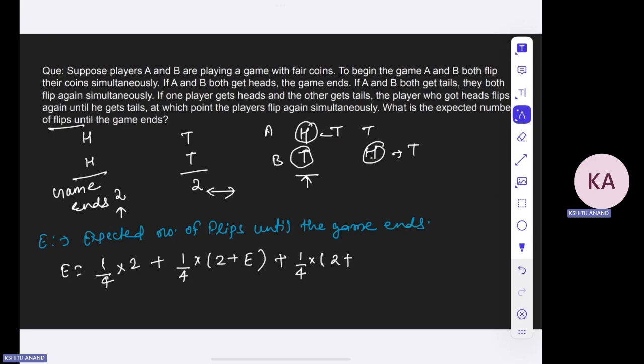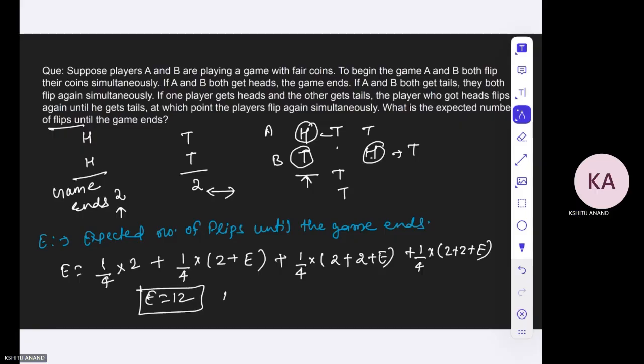Now once A gets a T, they both have a T. From there, how many steps does it take if they both are on TT? You already know it takes 2 plus E steps for them to get HH, not consecutively, simultaneously. Similarly, this will happen for TH as well. So 1 by 4 into 2 plus 2 plus E. If you solve this, the answer that you are supposed to get is 12 for this particular question.